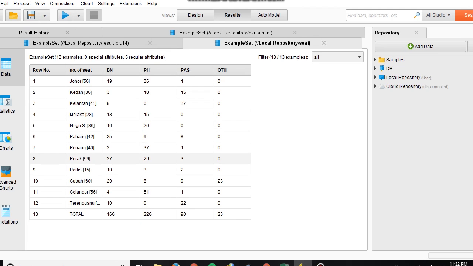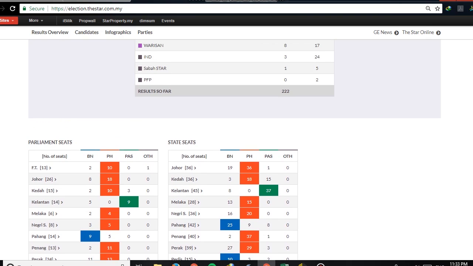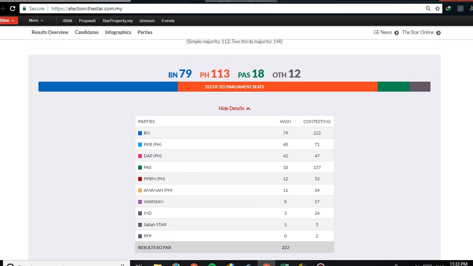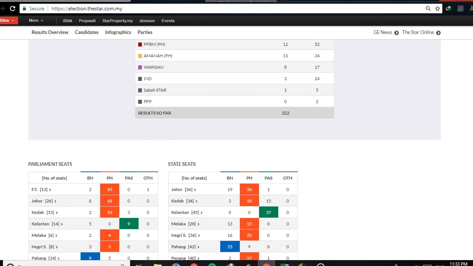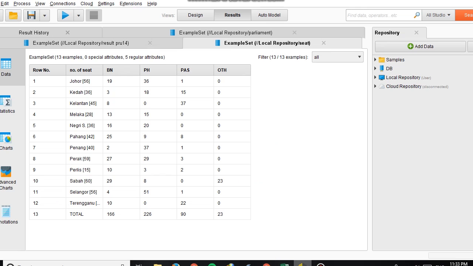Out of the three tables, they were successfully scraped from the Star table here. So the data was correctly scraped, and we can analyze it in RapidMiner, so we can use the data.